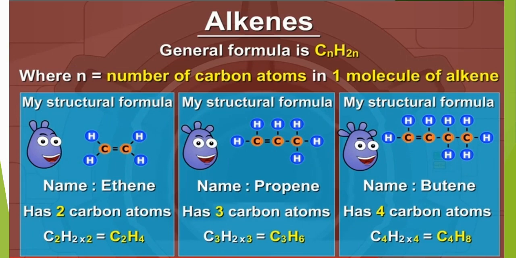Carbon are 4 in number. Place all the 4 carbon atoms in a straight line and put the double bond between any 2 carbon atoms. And now complete all the bonding. 1 2 3 4, 1 2 3 4, 1 2 3 4, 1 2 3 4. And hydrogens are monovalent, so they are joined with these bonds by sharing 1 electron with the carbon atoms. And now hydrogen are 8 in number and carbon are 4 in number. Like this we can draw the structural formula.